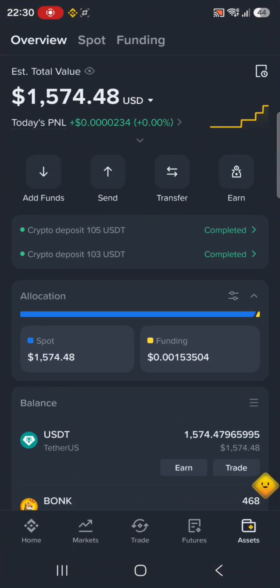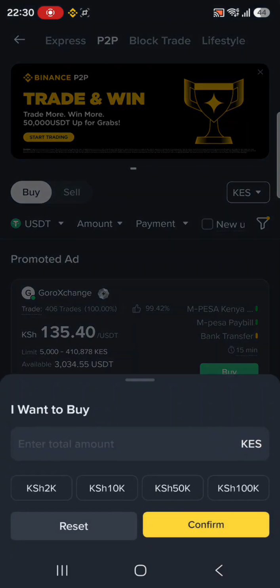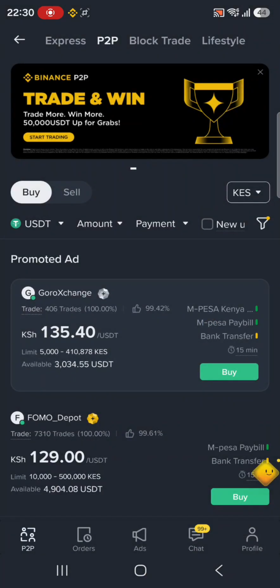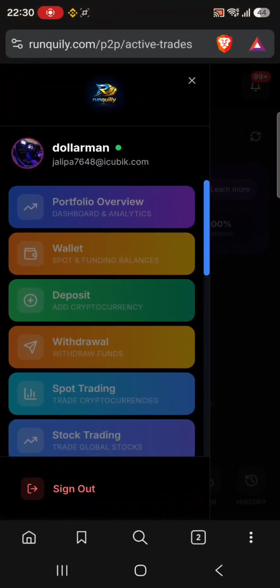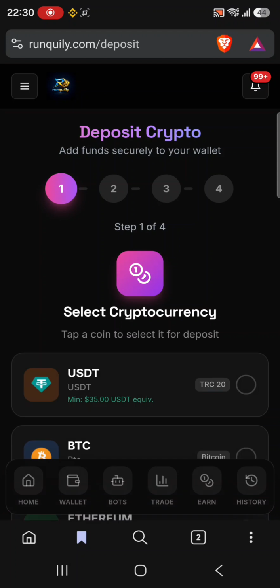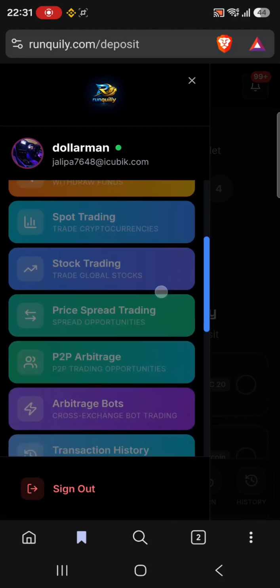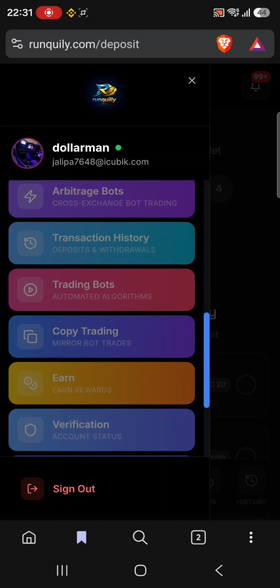So what you do, you go to P2P. If you don't want to fund your Tranquilly again, you go to P2P, you sell. But if you want to fund your Tranquilly again, you can use the same funds. You fund your Tranquilly again and you make another trade. So I hope I'm clear with that. You can use the same funds sent to your Binance. You withdraw them back to Tranquilly and you make another trade, and they will be paid to your Binance account. You get it? Make profits.